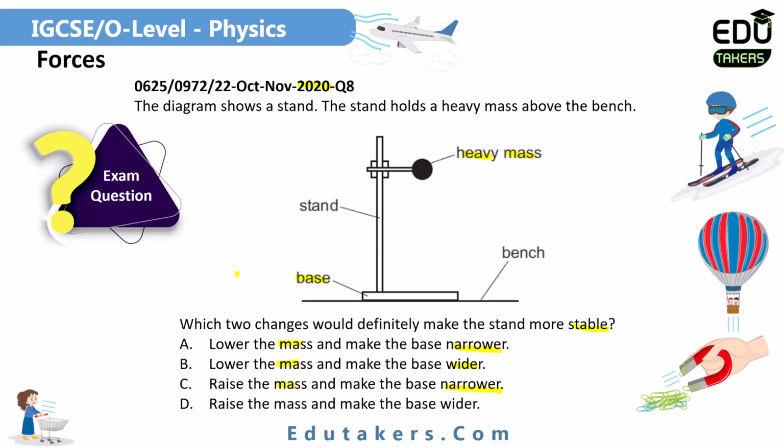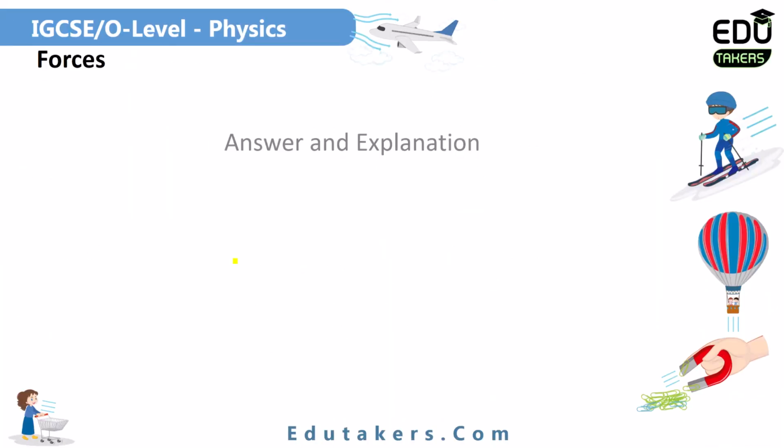First of all, the base should be wider. When the base is wider, the object is in a more stable position. And the second thing is related to the center of mass. You have to lower the center of mass of this stand. When the center of mass is lower, then the body is more stable. Let's see the answer and explanation.